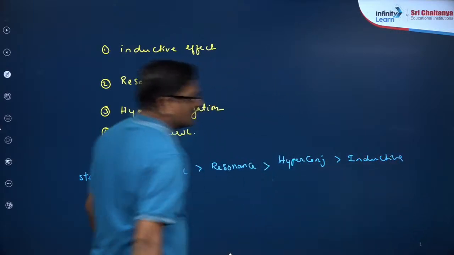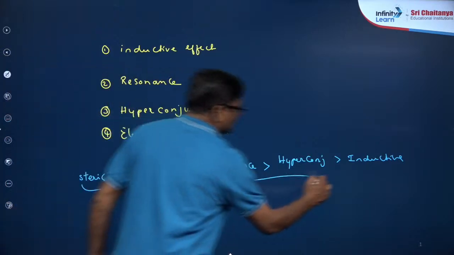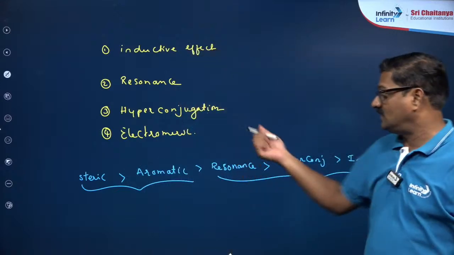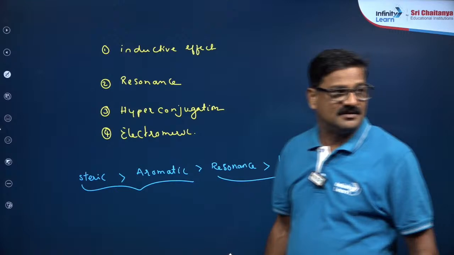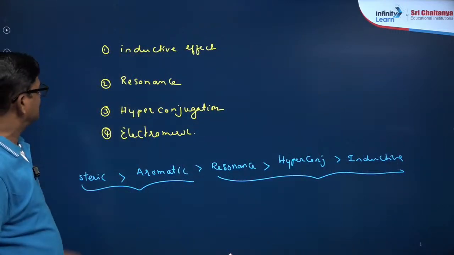Yesterday we discussed these orders. These two are not electron displacement effects, and these are the electron displacement effects. The electromeric effect is not given because that is a temporary effect, okay beta? This is a short recap.